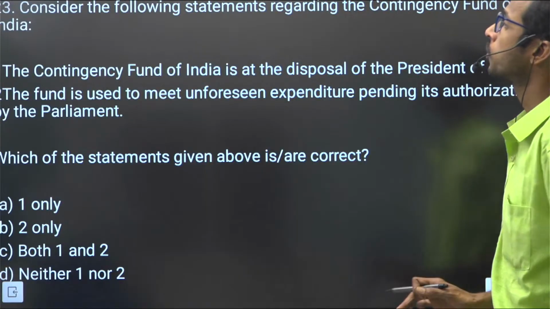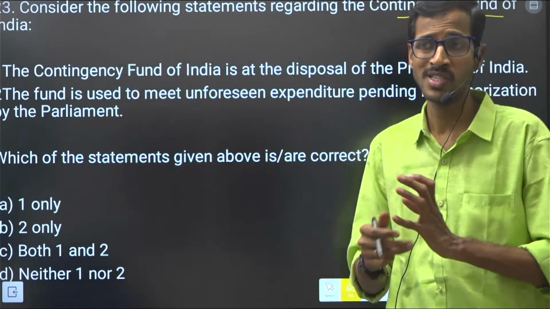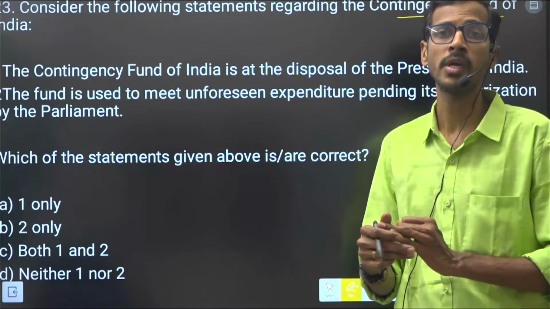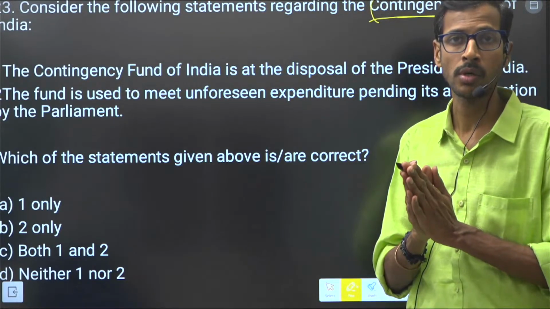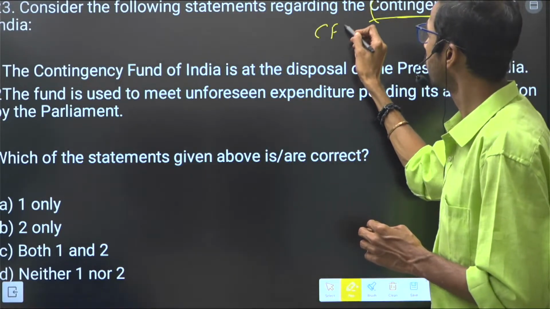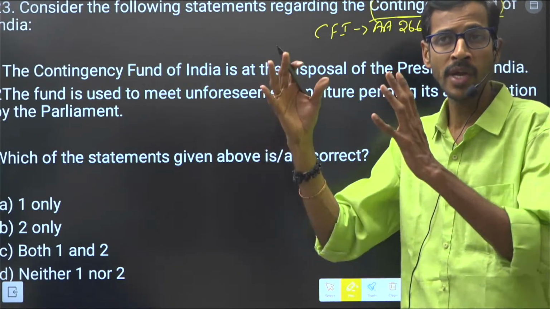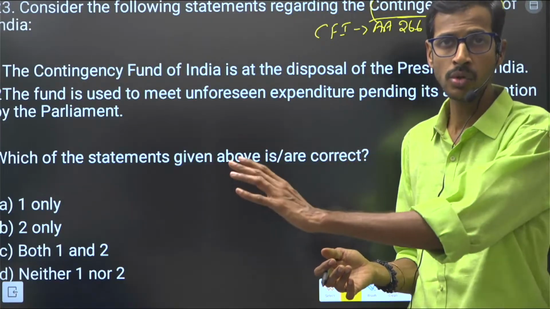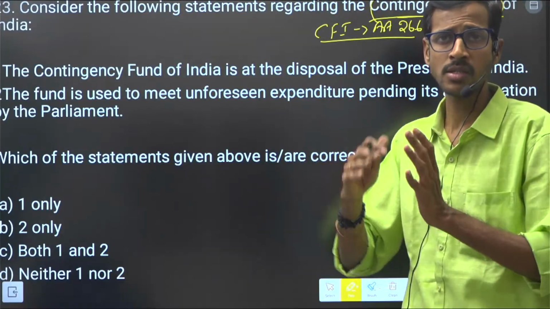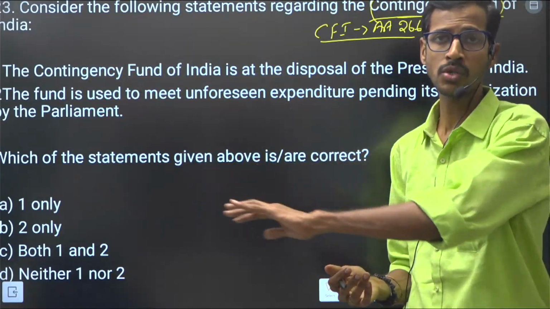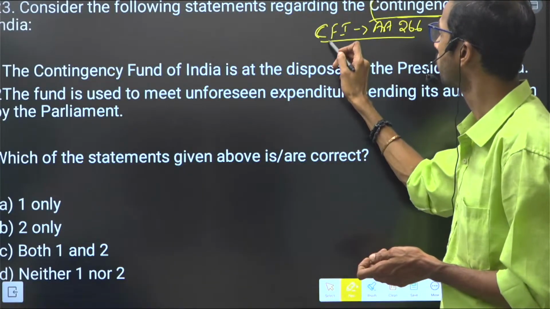So next question. Consider the following statements regarding the Contingency Fund of India. We have to deal with CAG and the Consolidated Fund of India and the Contingency Fund of India. All these are very important, right? We have already seen the Consolidated Fund of India, related to Article 266, completely the main account, right? Indian government accounts are completely related to the CFI. Salaries, allowances, taxes and fees will go to the Consolidated Fund of India. Then we will have the salaries and allowances from this account only.